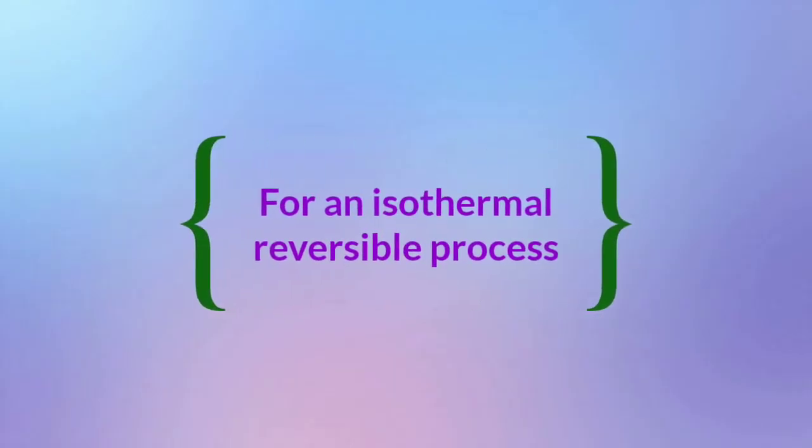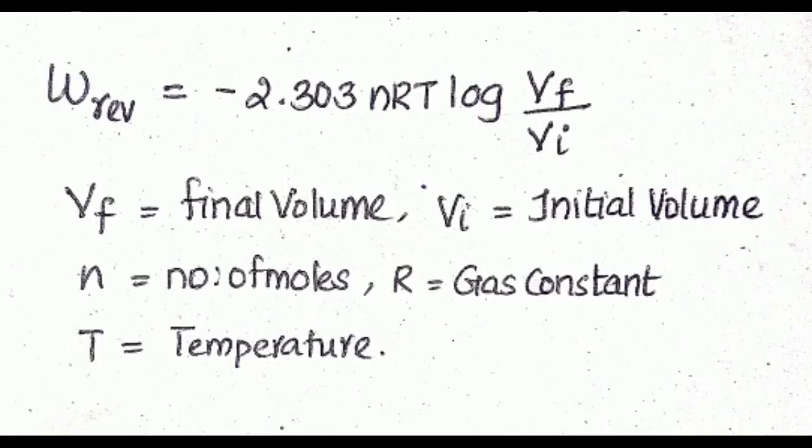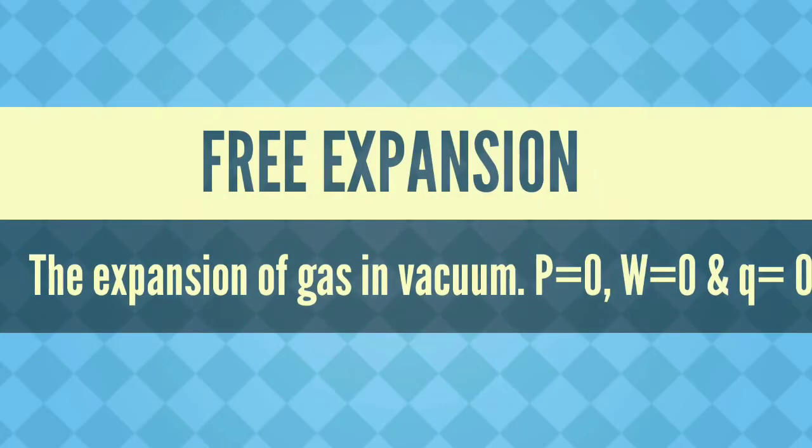Work done for an isothermal reversible process, W reversible is equal to minus 2.303 nRT log Vf by Vi, where Vf is the final volume, Vi is the initial volume, n is the number of moles, R is the gas constant, T is the temperature.